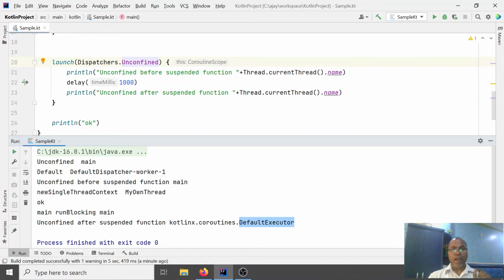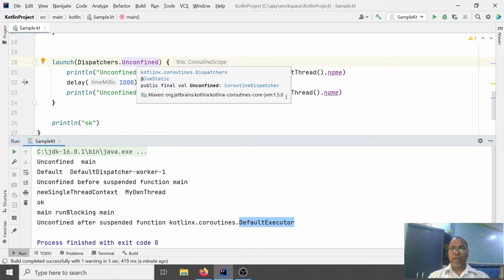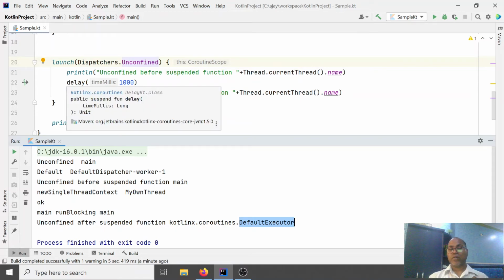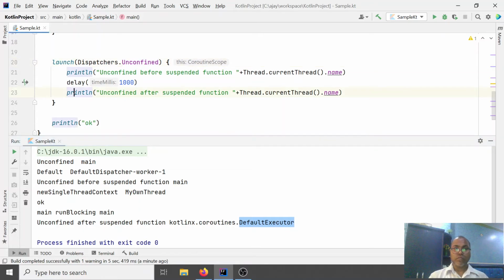So they are going to use the inherited and caller thread pools, depending upon when you invoke any suspend function. After suspend functions, your code is going to resume with a specific thread pool.